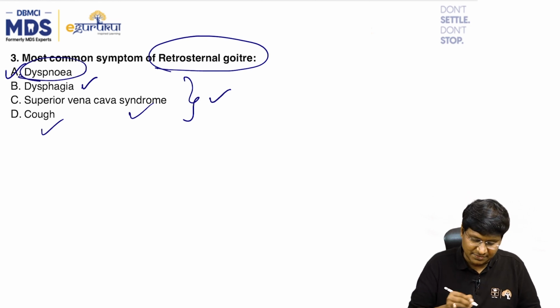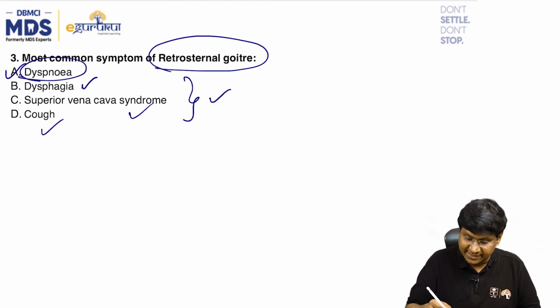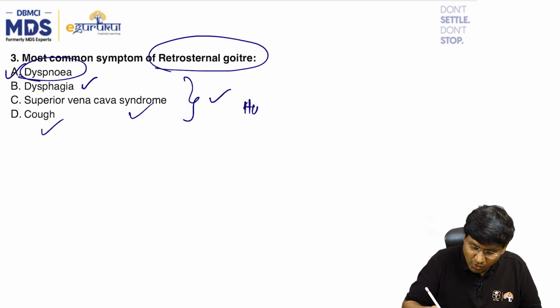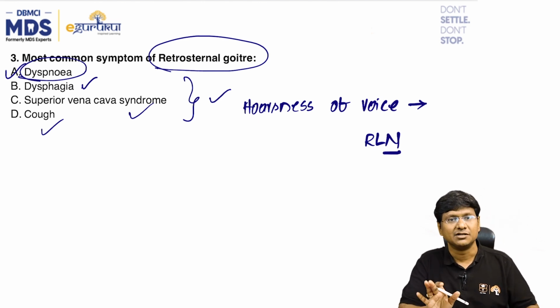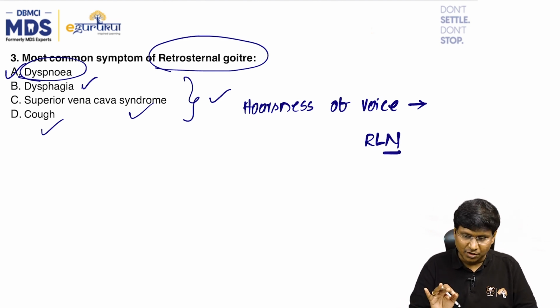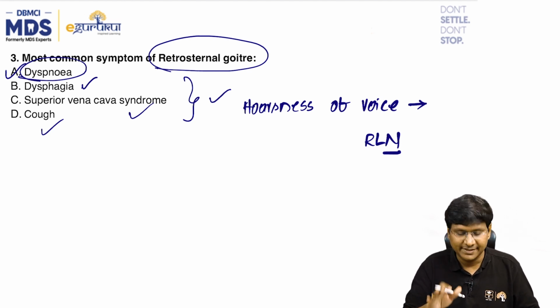In large goiters there can also be hoarseness of voice, which is due to compression over the recurrent laryngeal nerve. But the most common symptom of the retrosternal goiter is dyspnea. Next question.